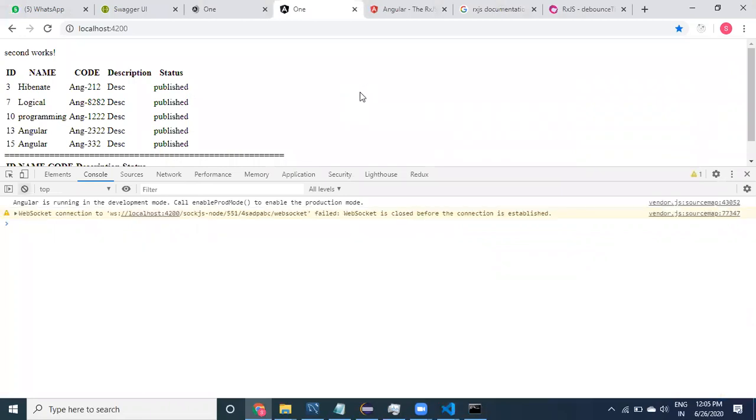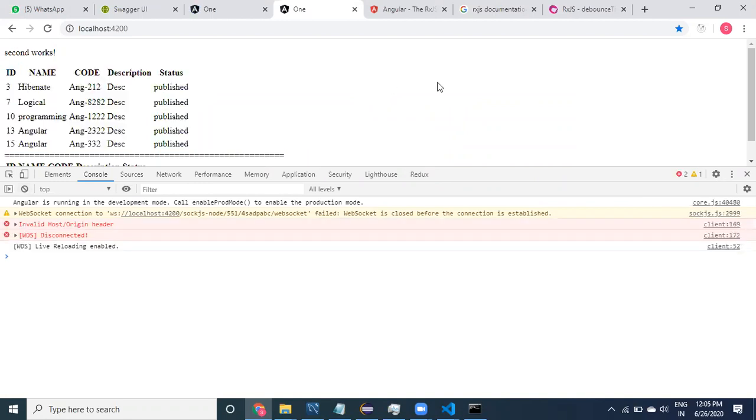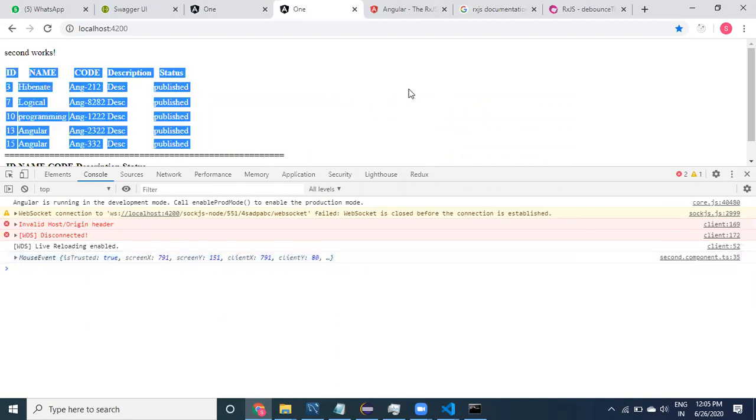I'm clicking now. See here, I'm clicking so many times. One second, yeah, we got only one here. Within 1 second I may click so many times, but it will print only one thing.